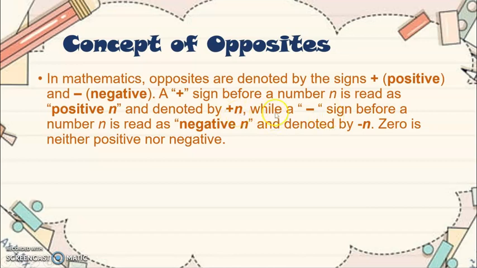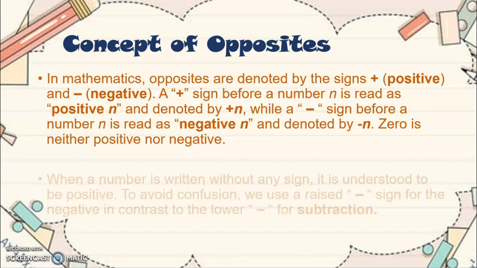While a minus sign before a number n is read as negative n. So if there is a minus sign before a number n, it is read as negative n, and in symbol it is denoted like this. Zero is neither positive nor negative. Meaning to say, zero has no sign of positive or negative. It is just zero.